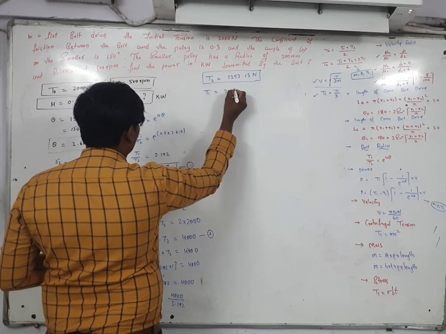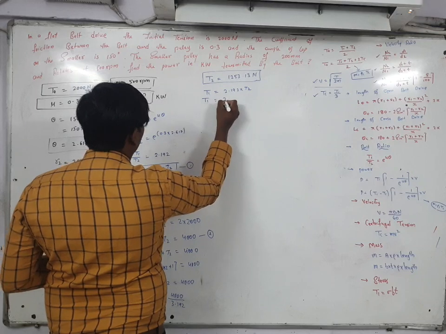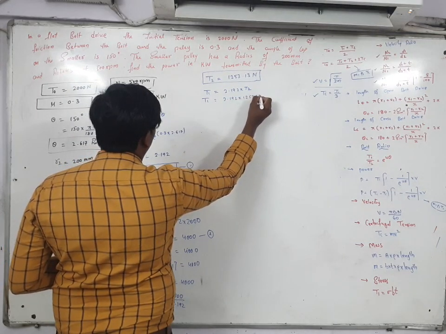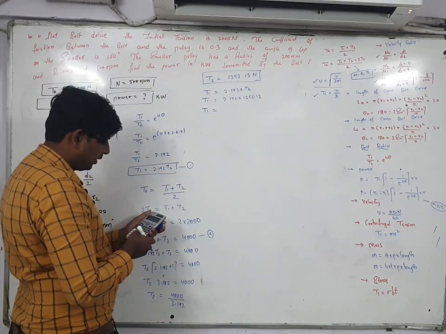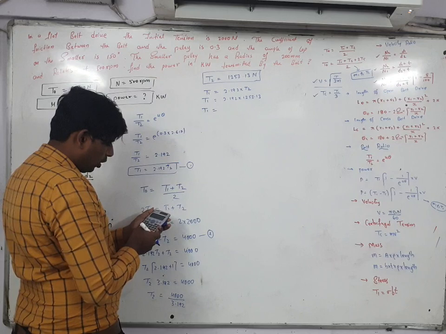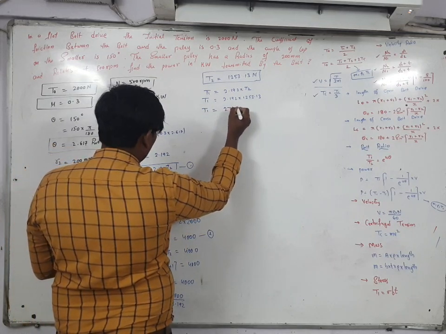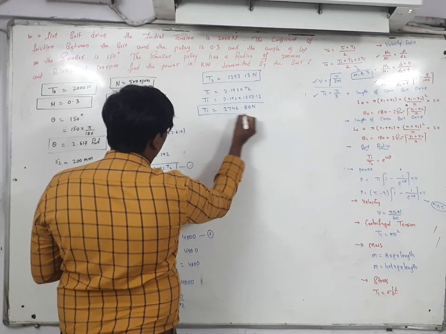T1 is equal to 2.192 into T2, which is 2.192 into 1253.13. So T1 is equal to 2746.86 Newton. This is the value of T1.